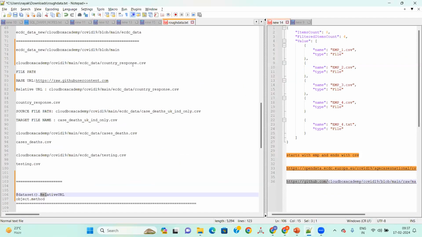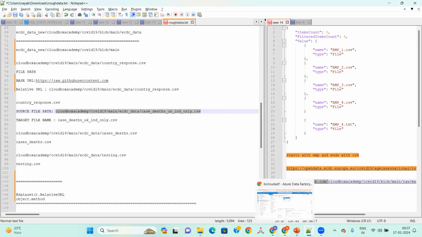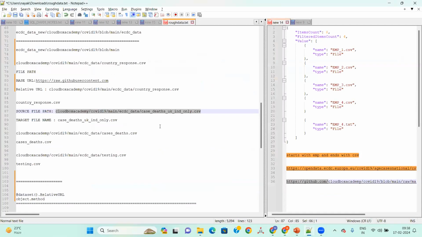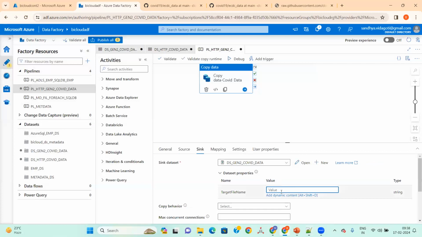We have already done the country response, so instead of country response, can I take the second one, so that it will load the second file? In the sink, here the target file I'll name as the same country response.